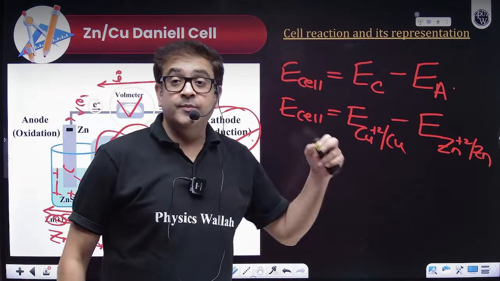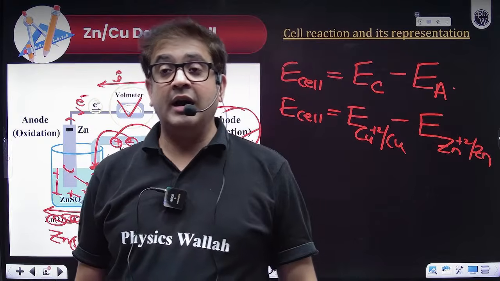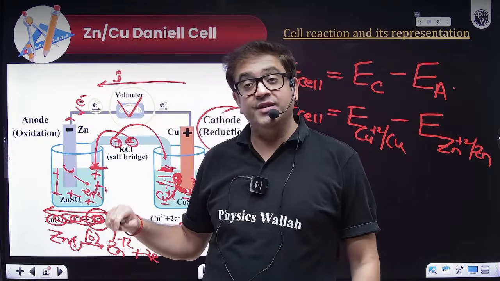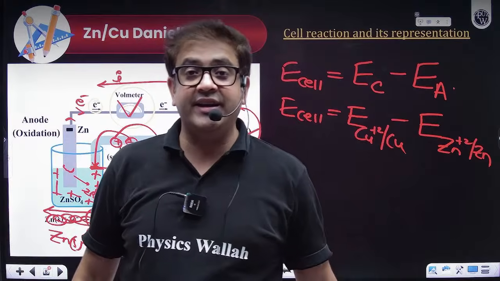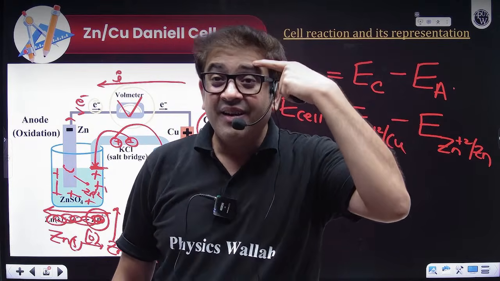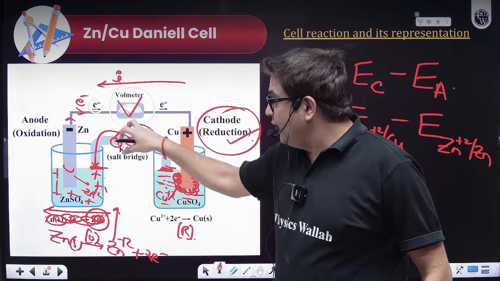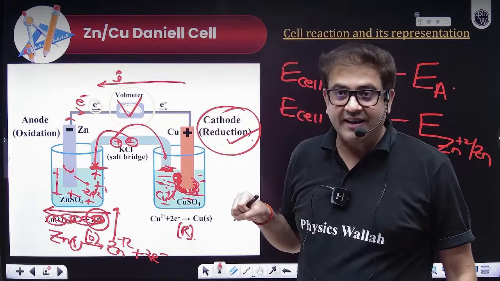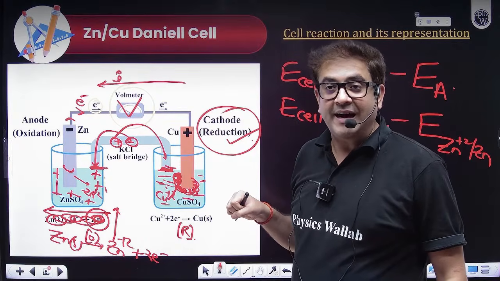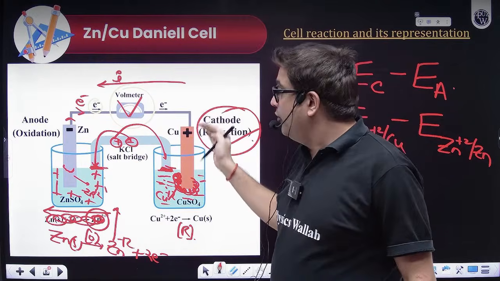Now, sir, that U-shaped tube I already answered, because I don't want any gradient to be created, beta. Sir, why not use a resistor? Beta, what am I using this for? Practically, if you do not use the salt bridge, do you get current?